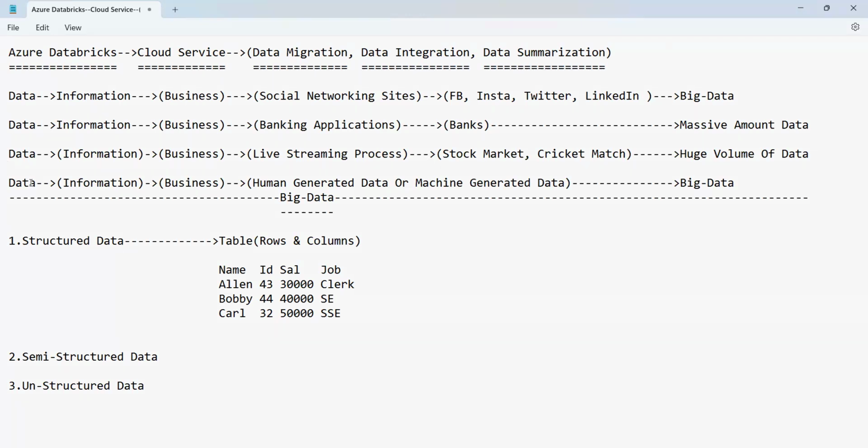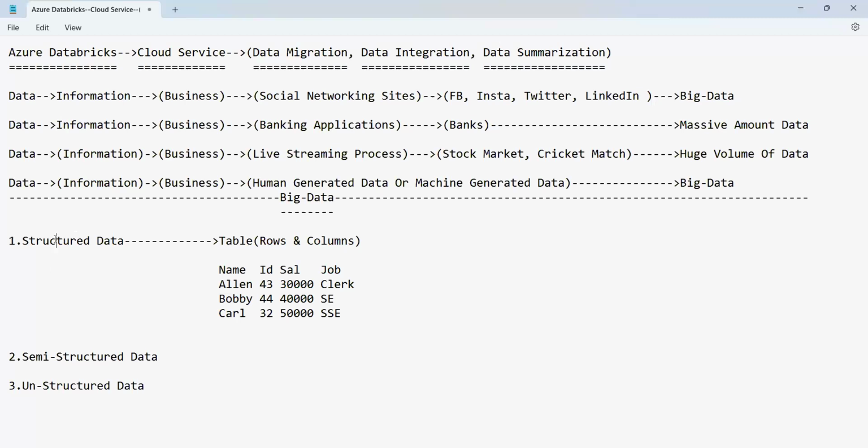So the data or the information which you get from the business, we can receive it as human generated data or machine generated data. All this is called big data: massive amount of data, huge volume of data. Big data means a huge volume of data, which is classified or categorized into 3 categories.